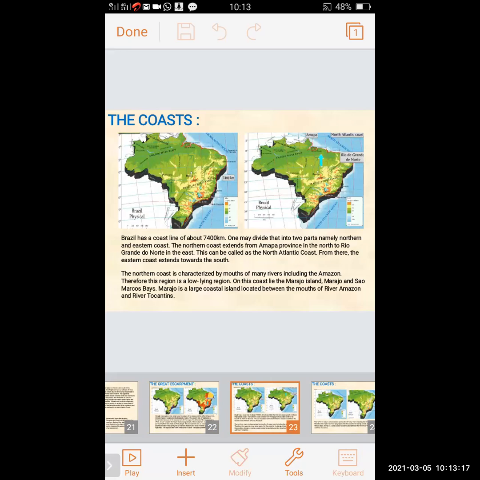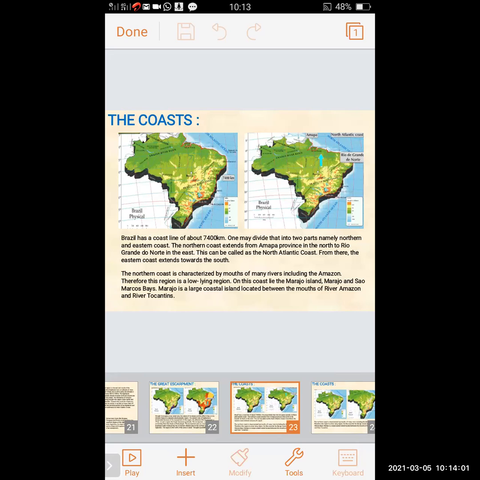Now we will revise about the coast. Brazil has a coastline of about 7,400 kilometers. You have to keep in mind, 7,400 kilometers. One may divide that into two parts, mainly the northern and eastern coast. The northern coast extends from Amapá province in the north to Rio Grande do Norte in the east. This can be called the North Atlantic coast. From there, the eastern coast extends towards the south.